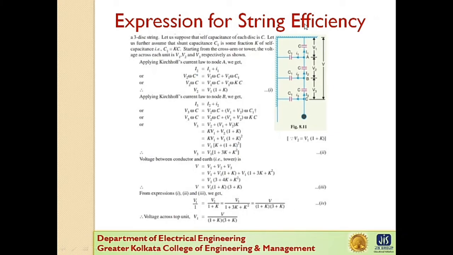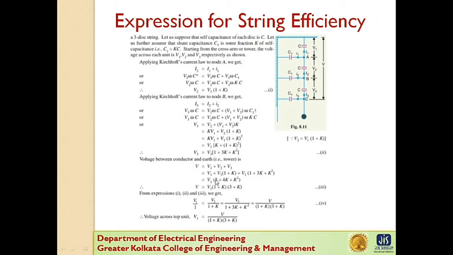Next, the total voltage is V1 plus V2 plus V3. V1 is V1, V2 is V1 into (1 plus K), and V3 is V1 into (1 plus 3K plus K square), so we put these values in. Now taking out V1 common, we get 3 plus 4K plus K square, so V is equal to V1 times that.